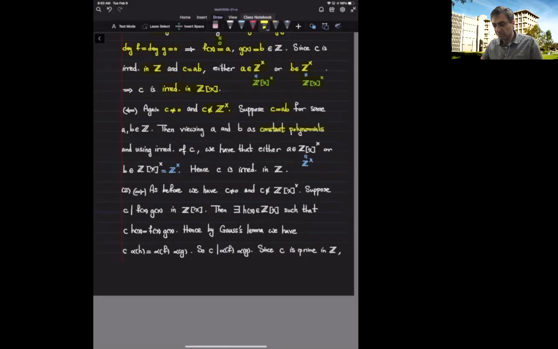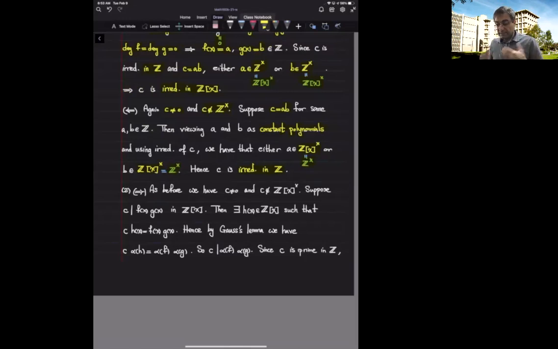Because C is irreducible as an integer polynomial, we deduce that either A is a unit in the ring of integer polynomials or B is a unit in the ring of integer polynomials. But again, because Z is an integral domain, the units of this ring of polynomials is the same as the units of Z. And that means either A is a unit or B is a unit, which implies that C is irreducible in the ring of integers. So irreducibility of an integer number doesn't change as I enlarge my ring.